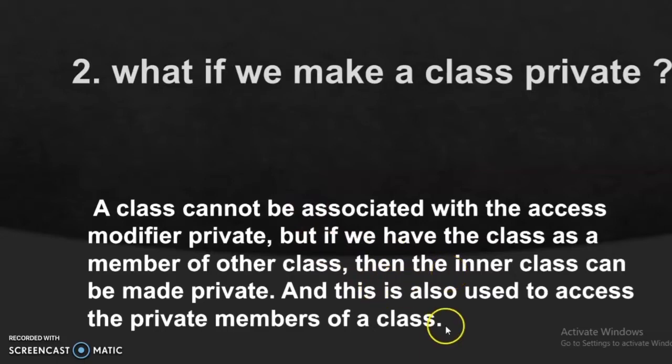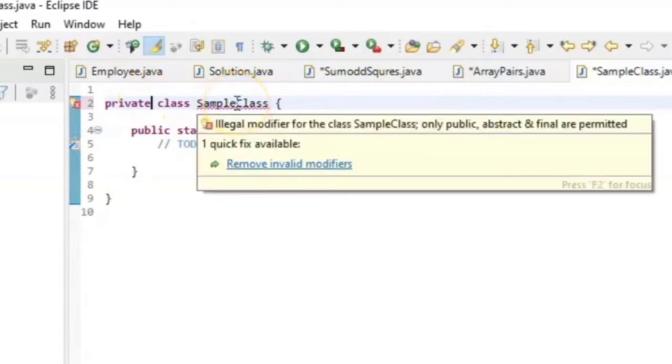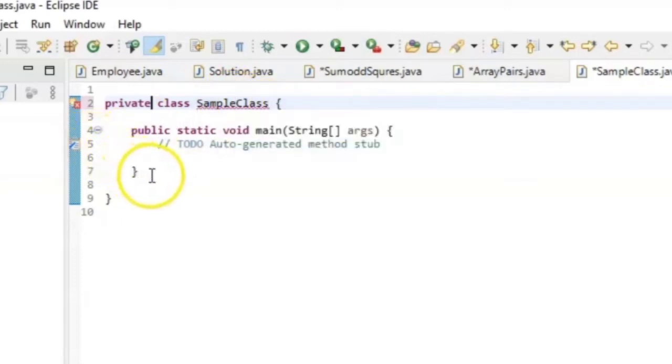So let's see in a demo what the error is. If we see here, I have declared the sample class as a private class. We are getting the compilation error, and it says that it is an illegal modifier for the sample class. Only public, abstract and final keywords are permitted for a class. But as we see, an inner class can be declared as private.